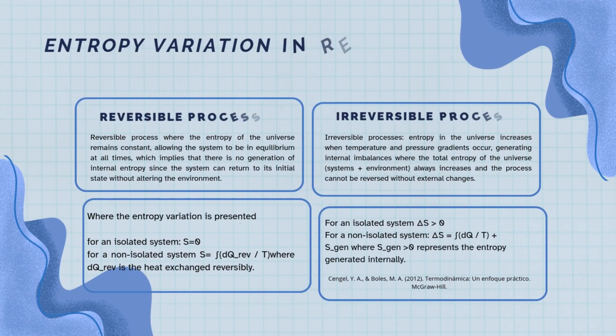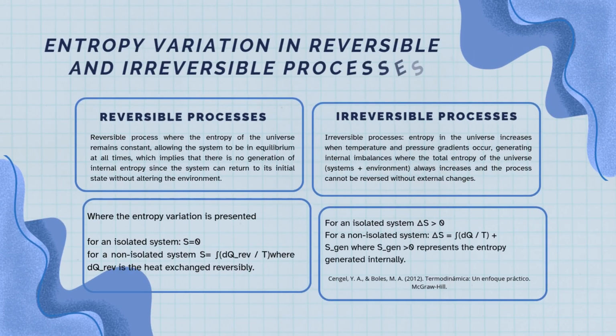On the slide, we'll discuss entropy variation in reversible and irreversible processes. In the reversible process, the entropy of the universe remains constant, allowing the system to be in equilibrium at all times, which implies that there is no generation of internal entropy, since the system can return to its initial state without altering the environment. For an isolated system, delta S equals 0. For a non-isolated system, delta S equals the integral of dQ rev divided by temperature, where Q rev is the reversible heat exchange.